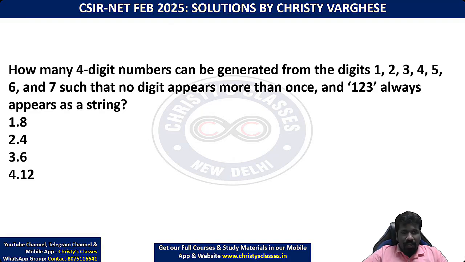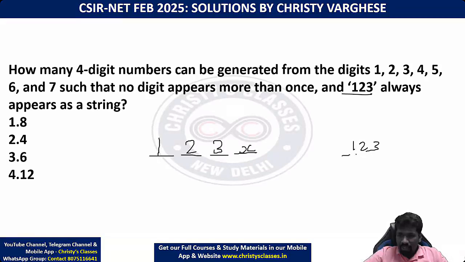Okay, I'll start explaining. How many 4-digit numbers? Yeah, in the physical science paper, it was a 5-digit number. Here it is a 4-digit number. So 4-digit is even easier, one less digit. How many can be generated with the digits 1, 2, 3, 4, 5, 6, 7 such that no digit appears more than once? So repetition is not allowed. 1, 2, 3 always appears as a string. That means one possibility is 1, 2, 3 and then another digit x. Or another possibility is 1, 2, 3 at the end and x in the beginning.